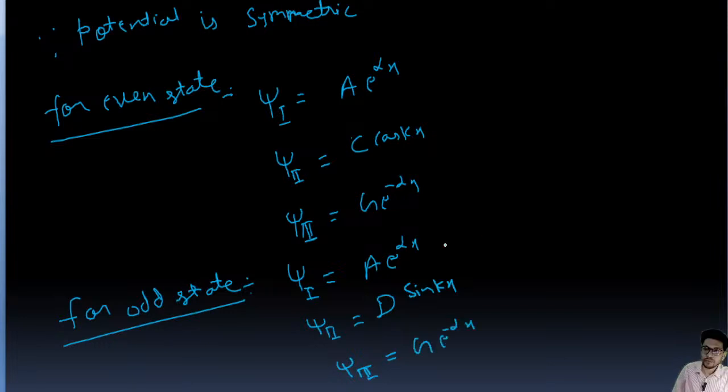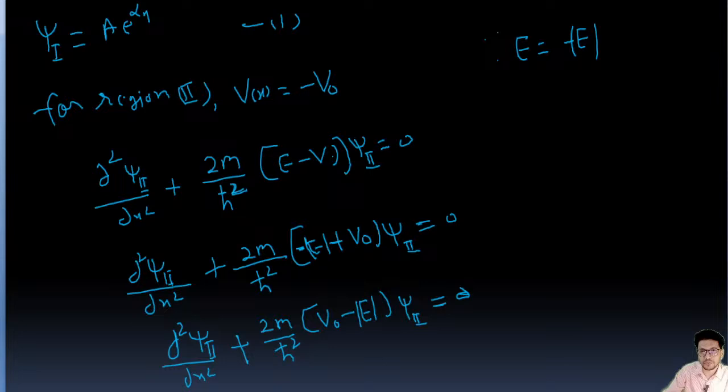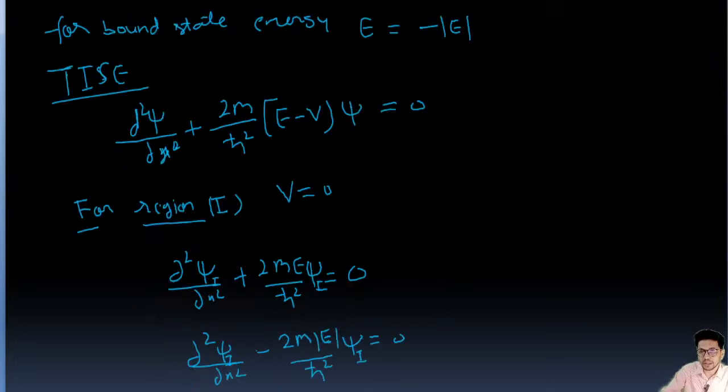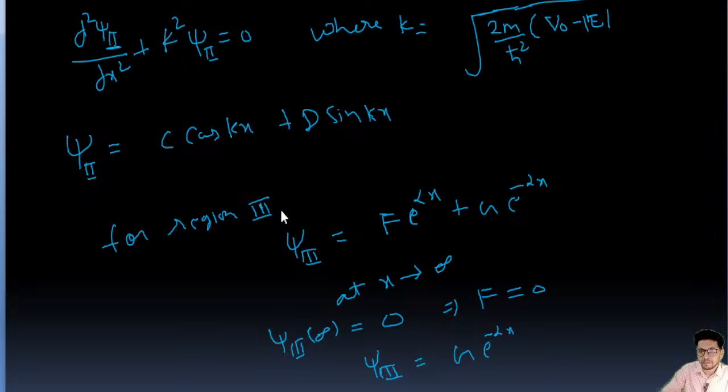For the second region, this is the wave type for even, and this one is the wave for odd.